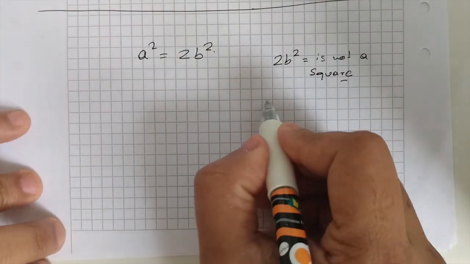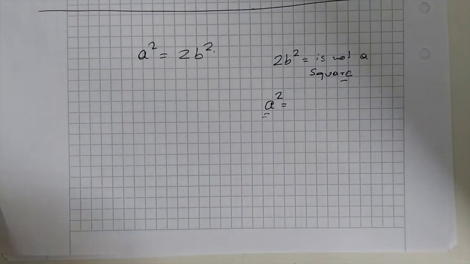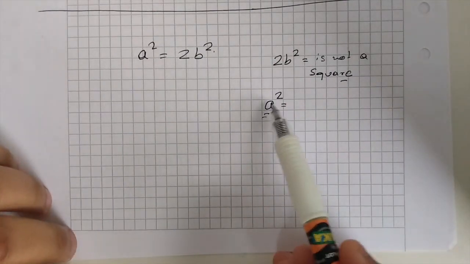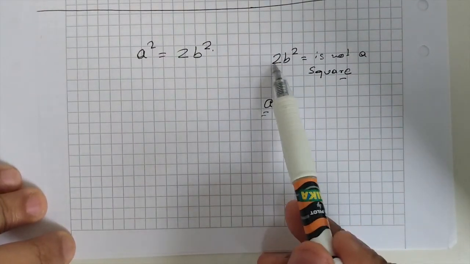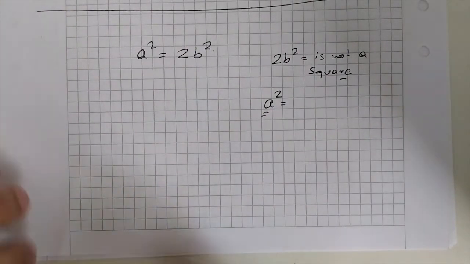But on the other hand, if a is an integer, then all of the prime factorization of a squared must have even powers. But if a squared is equal to 2b squared, then not all of the prime factors would have an even power. Therefore this gives us a contradiction.